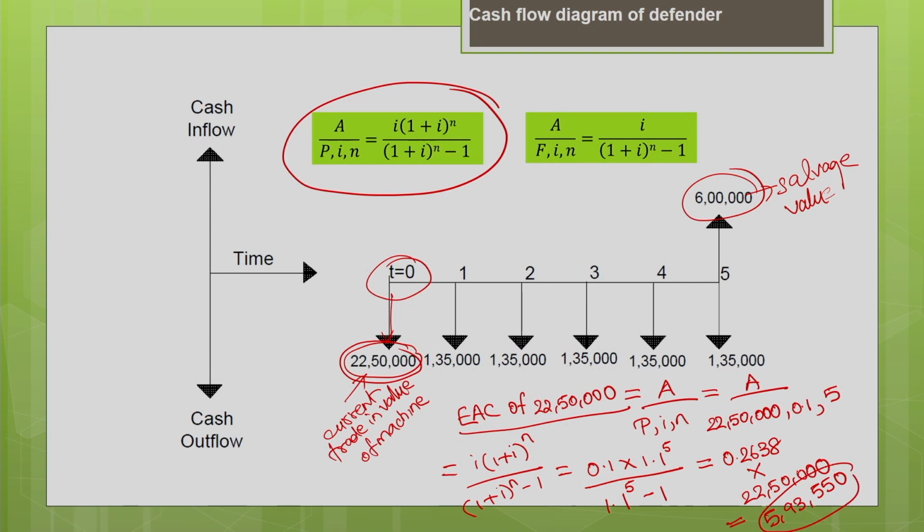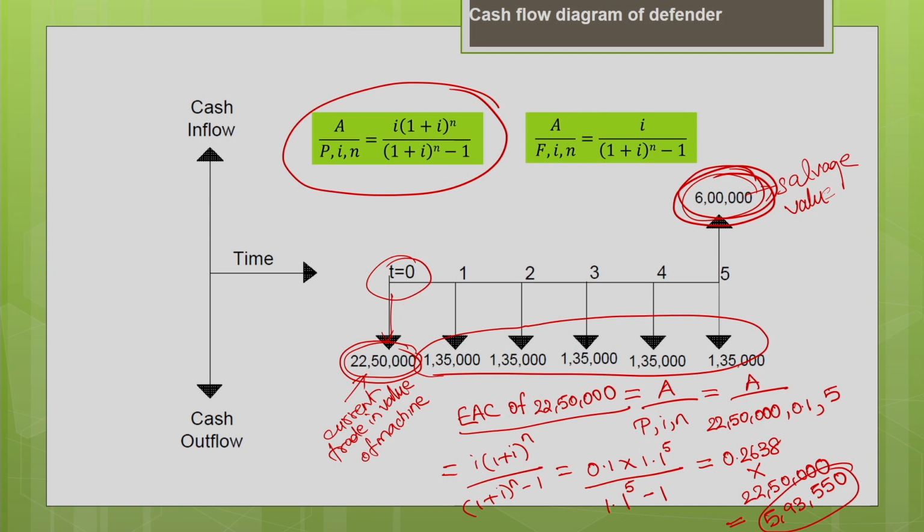So, we have estimated it. The operating and maintenance costs are already annual costs and they are equal. They are already annualized costs, so you need not convert them. Now, let us go to the salvage value. I need to convert this salvage value into equivalent annual cost.